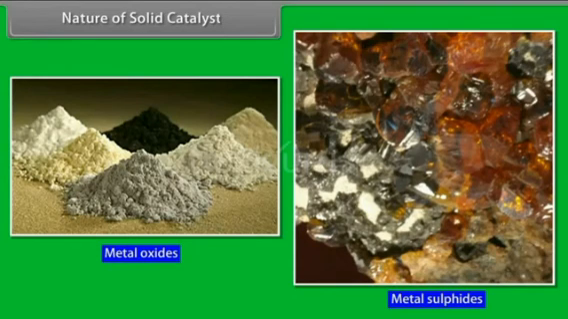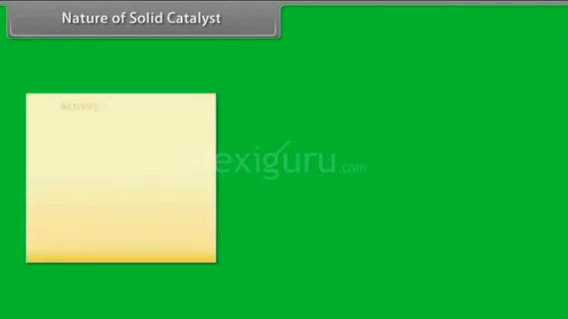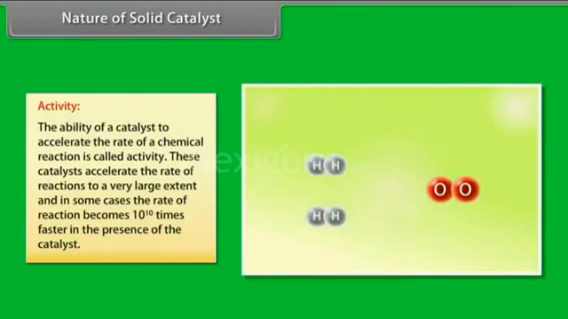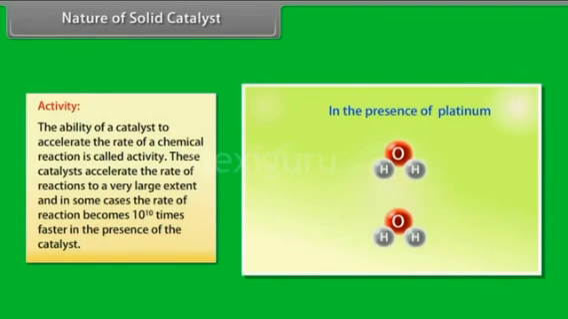The two important aspects of solid catalysts are activity and selectivity. Activity: the ability of a catalyst to accelerate the rate of a chemical reaction is called activity. These catalysts accelerate the rate of reactions to a very large extent, and in some cases the reaction becomes 10 raised to the power 10 times faster in the presence of a catalyst. For example, a mixture of pure H2 and O2 does not react, but in the presence of platinum catalyst, they combine to form water and the reaction takes place with explosive violence.